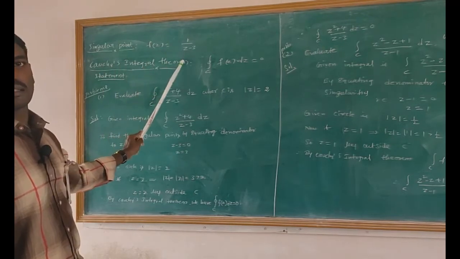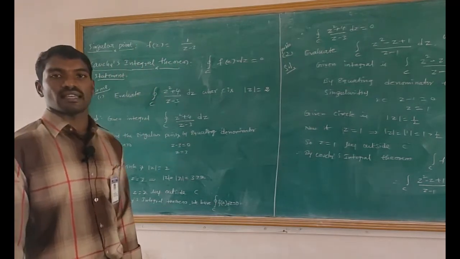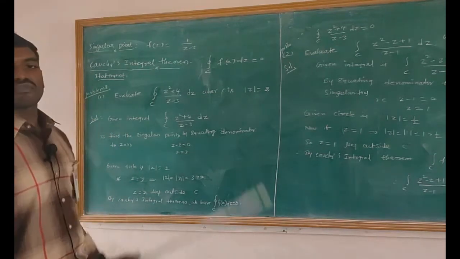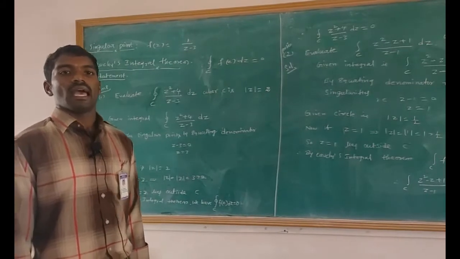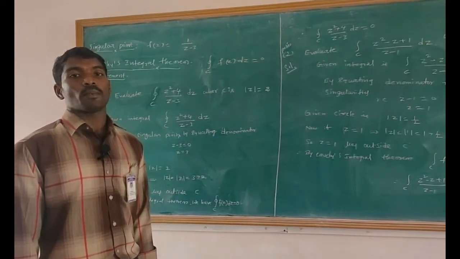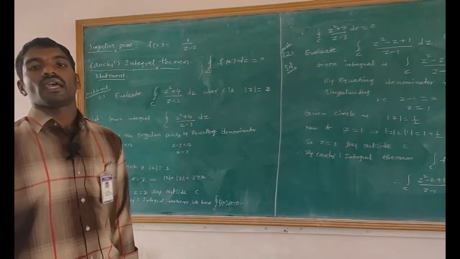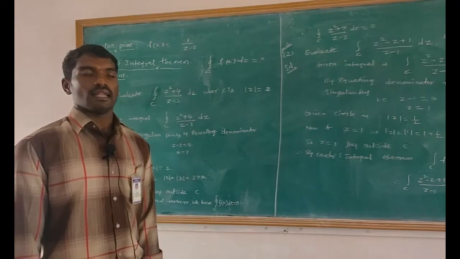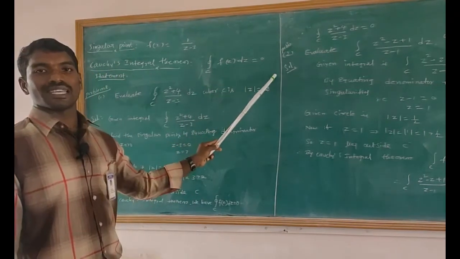First of all, the statement of Cauchy's integral theorem: let f of z equals u plus iv be analytic on and within a simple closed curve C, and let f dash of z be continuous there, then the integral over C of f of z dz equals 0.